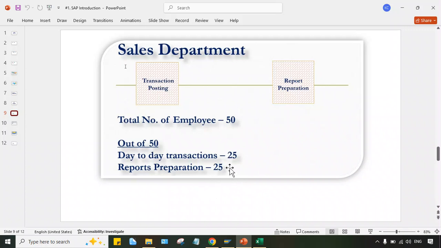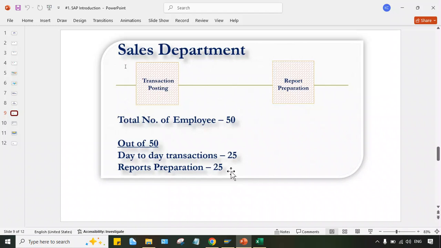SAP automatically will generate different kinds of reports. Even complex reports can be generated by SAP, because it's an ERP. Once the transactions are posted into SAP, multiple different kinds of reports will be generated. That's the reason these 25 people can be utilized in some different activity.